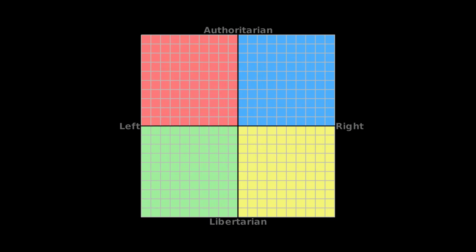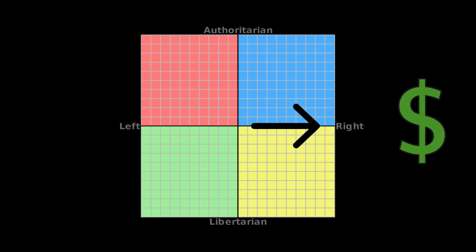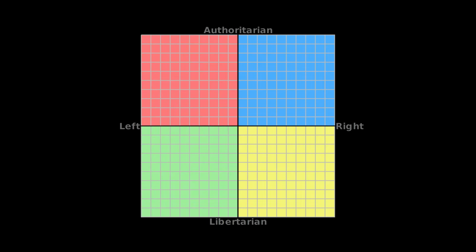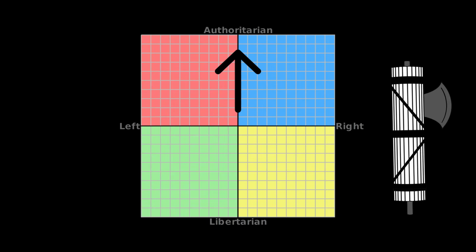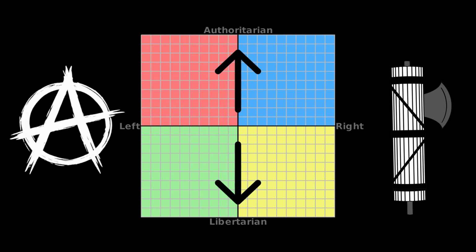This is represented as the more right your political position is on the compass, the more economic right you are, meaning capitalism, and the more left of the center line you are, the more socialist or communist you are. As for the vertical, the higher up you are, the more power you think should be in the government's hands, with the very top being a dictatorship style with no rights, and the further down you are, the less power you think the government should hold, which at the max would be anarchism.